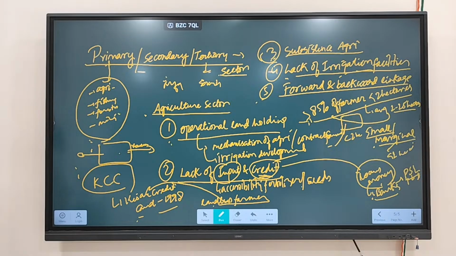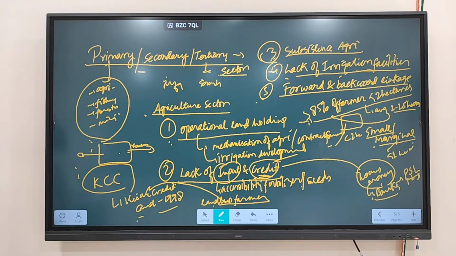And unless we remove this and create these linkages, the agriculture sector will not grow. For the growth of this sector, what is required? You require forward and backward linkages. Fine. Any doubt regarding this one?